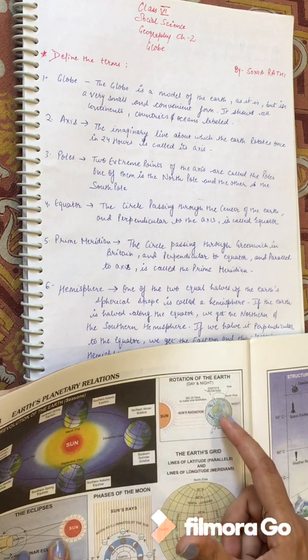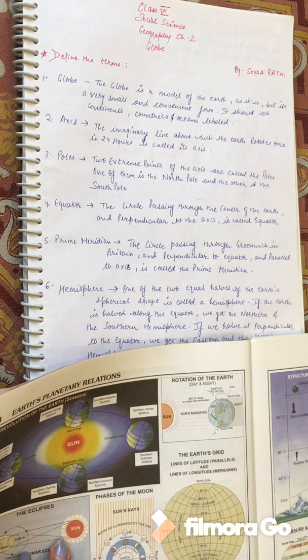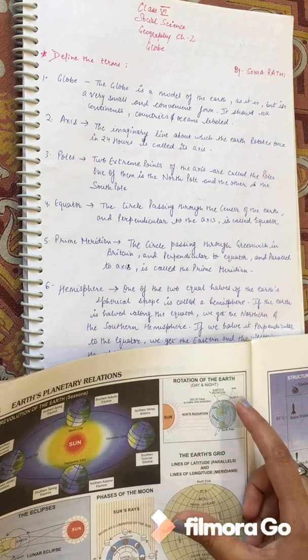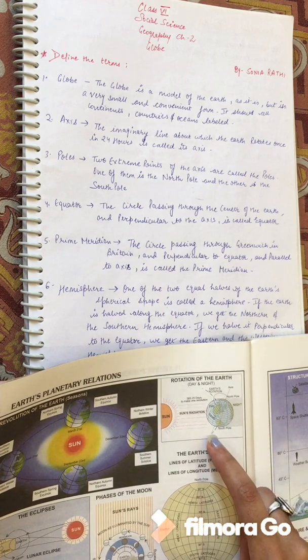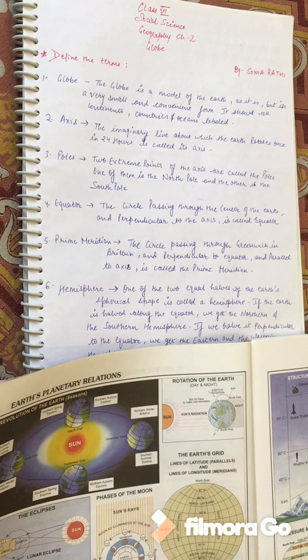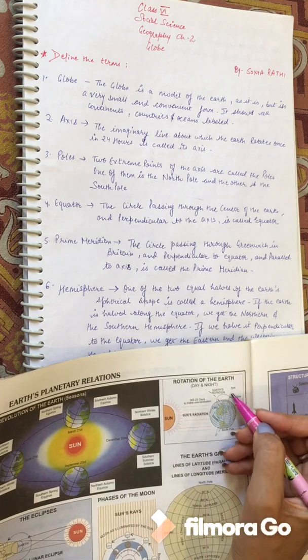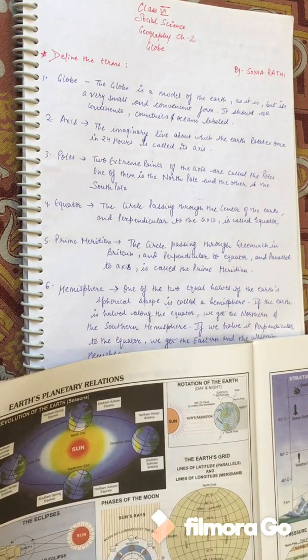Now what are poles? The two extreme points of the axis are called the poles. One of them is the North Pole and the other one is the South Pole.